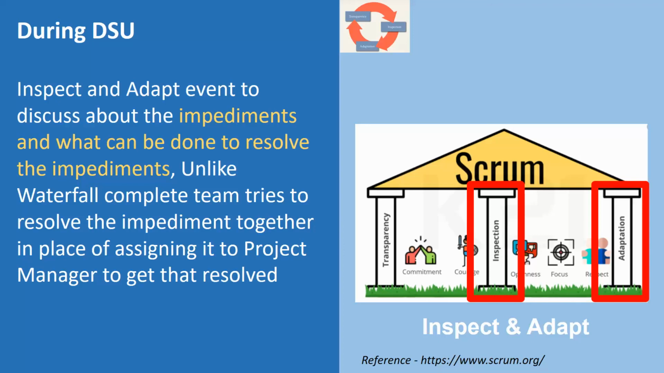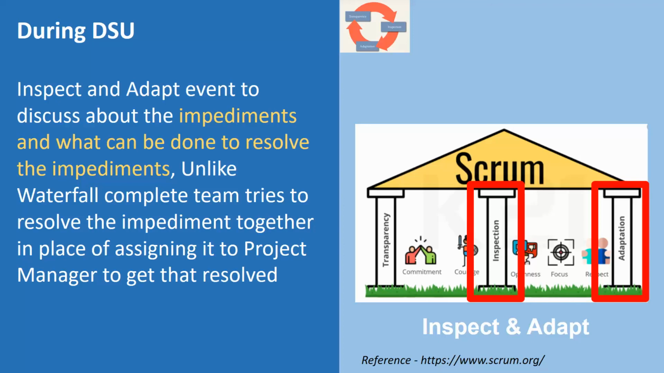But in the daily stand up, when the team is meeting daily, they're talking about the work progress, and they are also talking about the impediments or the risks, so-called risks, which are being faced. How are we trying to resolve it? And what can be done to resolve those impediments?